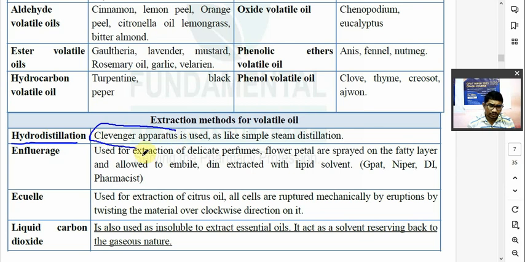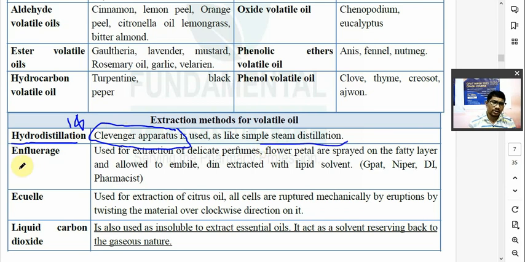GPAT 2018 में क्वेश्चन आ चुका है. So Clevenger's apparatus is used in the following method. It is used in the hydro distillation or steam distillation for volatile oil. Clevenger apparatus is used like in a simple distillation.